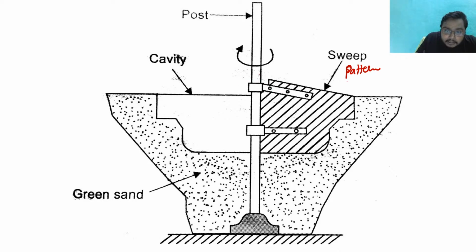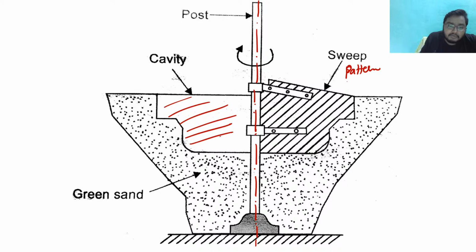What is being done is that this sweep pattern is rotated along this axis. And when it is rotated, see, this kind of mold cavity is being formed. So this is the mold cavity. See how complicated the pattern is, the shape is very intricate.